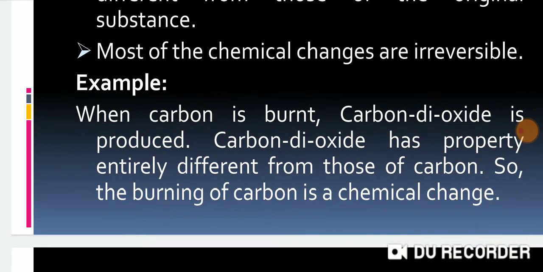Example: when carbon is burned, carbon dioxide is produced. Carbon dioxide has properties entirely different from those of carbon, so the burning of carbon is a chemical change.